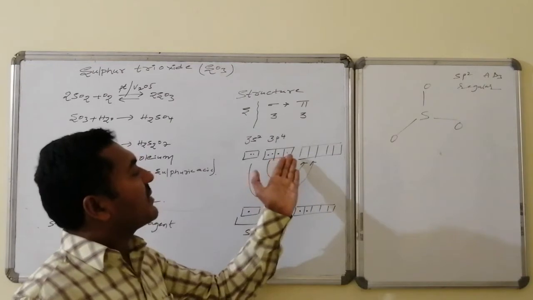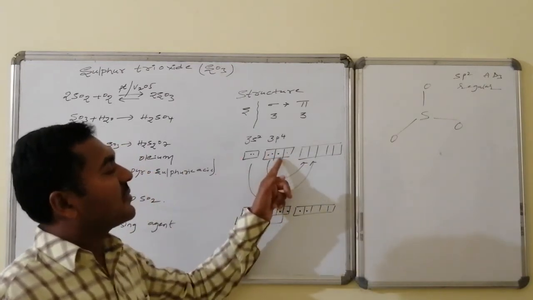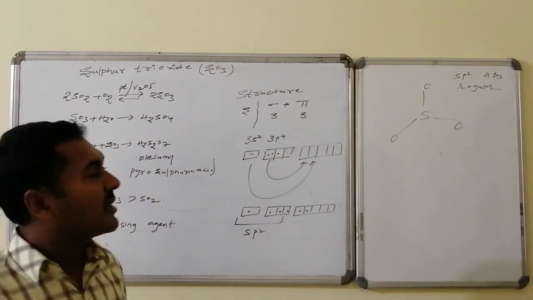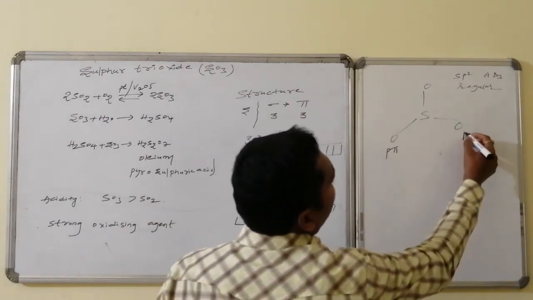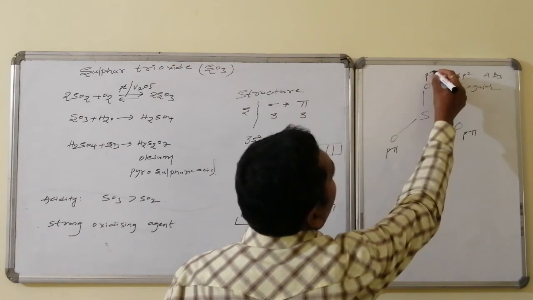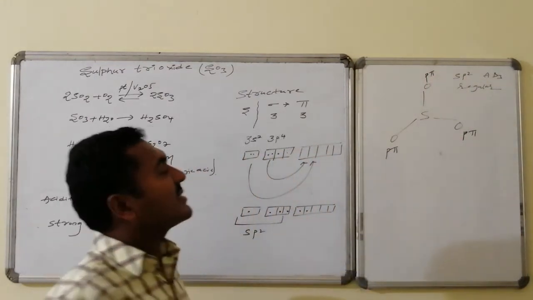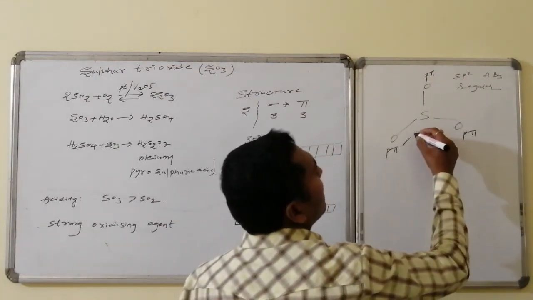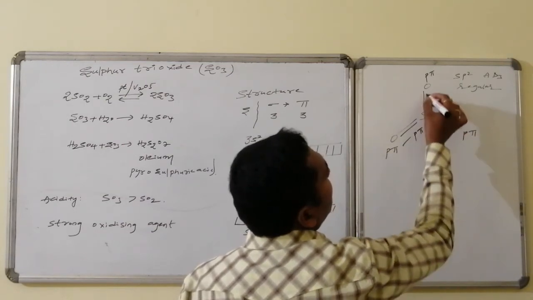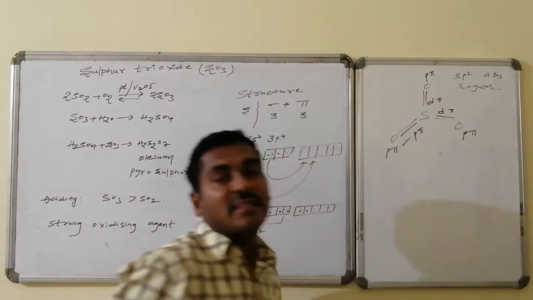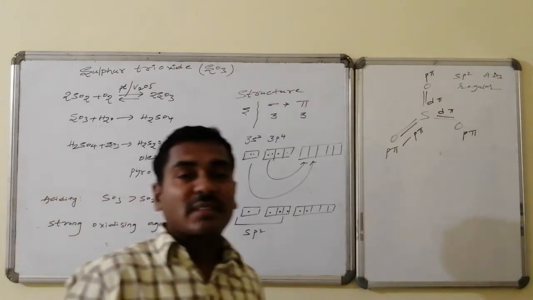Whereas oxygen is in such a situation, this is eligible for sigma bond, this is eligible for the pi bond. So this is the oxygen's p pi orbital and the p pi orbital. Here one of the sulfur-oxygen bonds is a p pi bond, and here it is a d pi bond, and another d pi bond formation takes place.